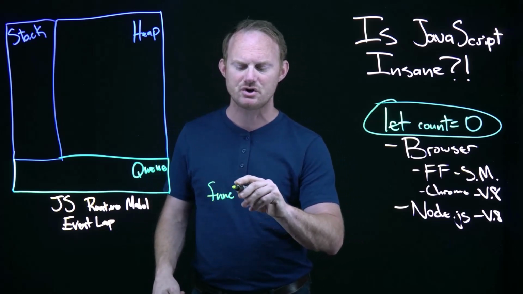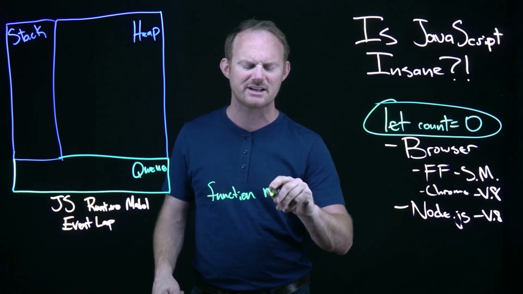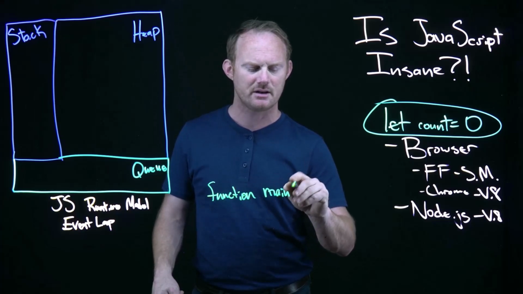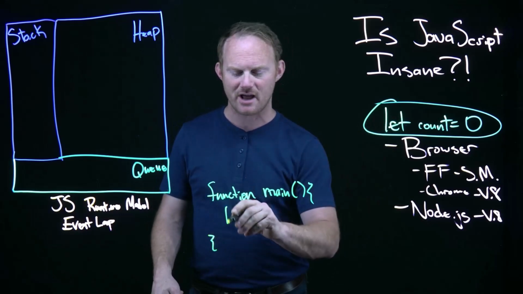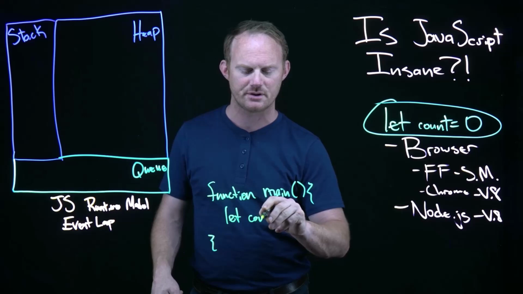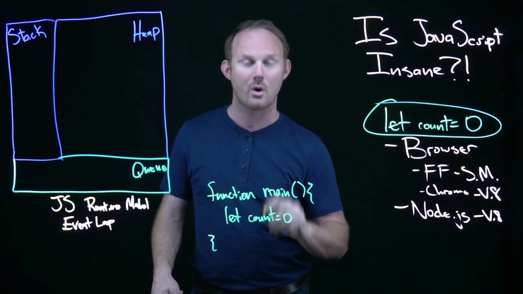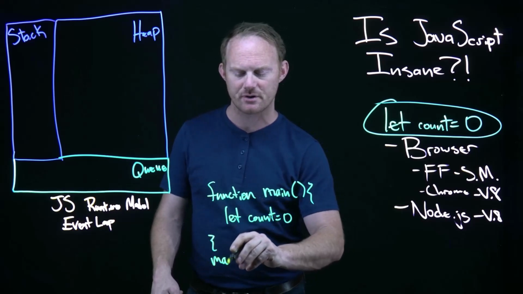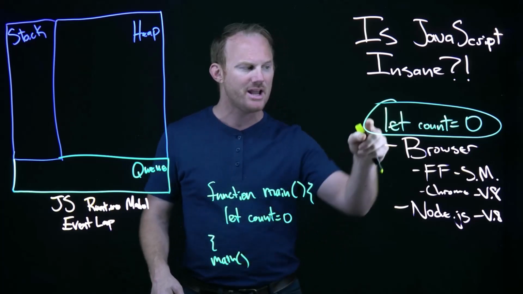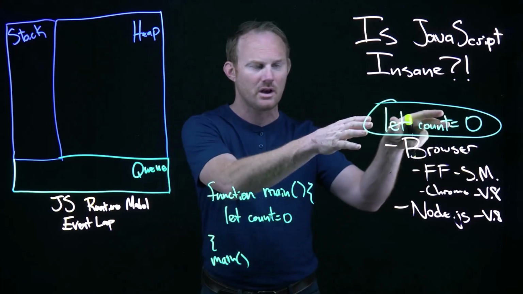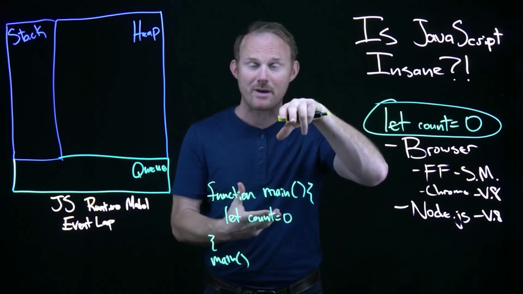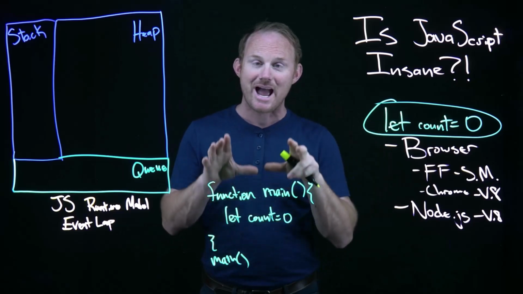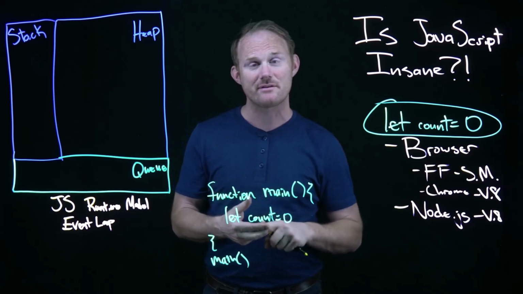JavaScript is going to write its own function. It's an anonymous function, but to make it make a little more sense, I'll just call it main. And it will take that line and drop it in there. Let count equals 0. And it will run that function. So this is what's going to happen under the hood. Even though we only have one line, there is a main function that is going to run that's going to wrap around everything.